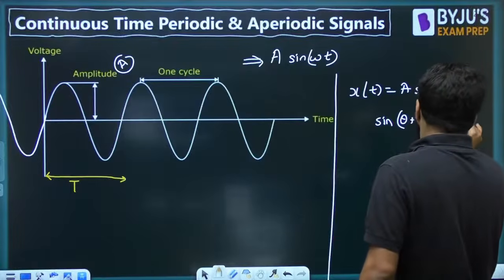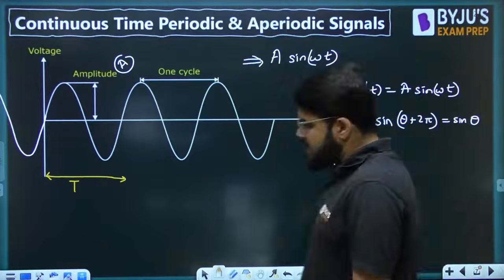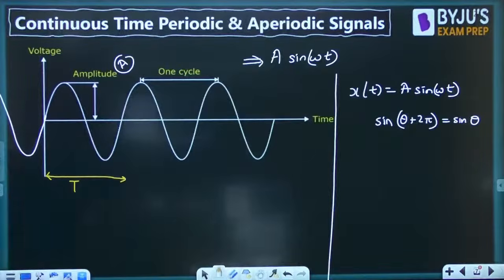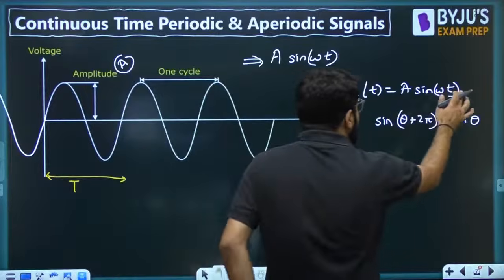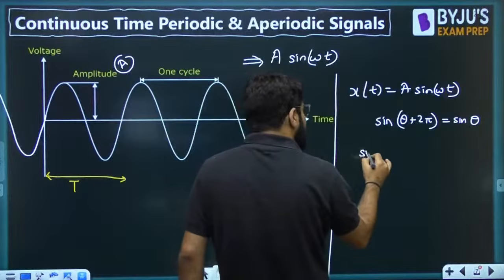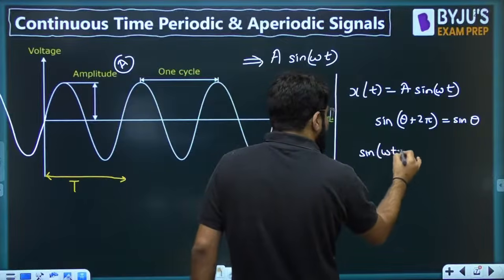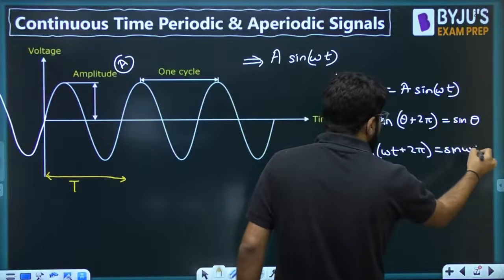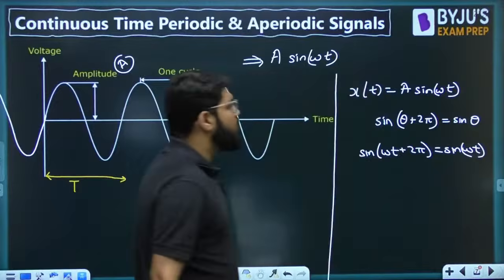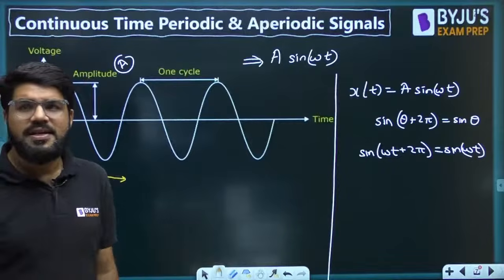Sine theta plus 2 pi is equal to sine theta. So looking at that angle, I can say that sine of omega t plus 2 pi should be equal to sine omega t.